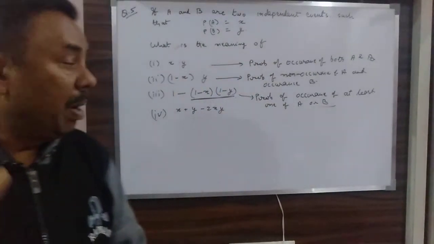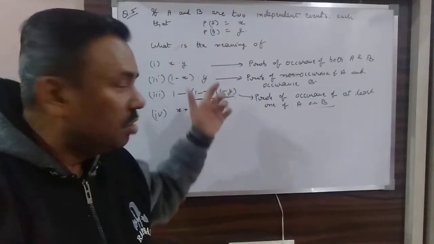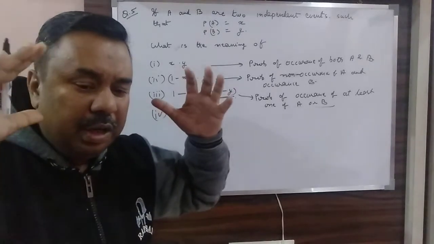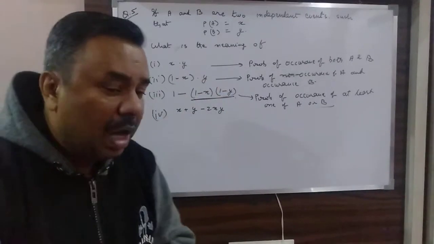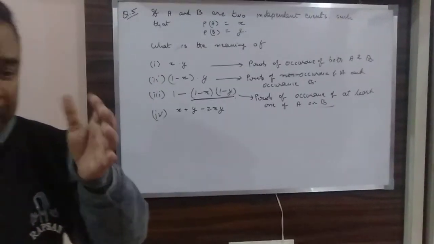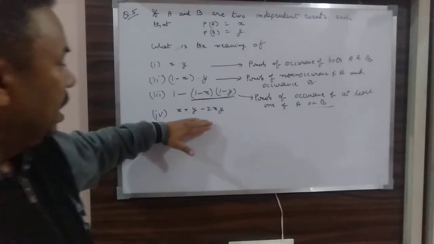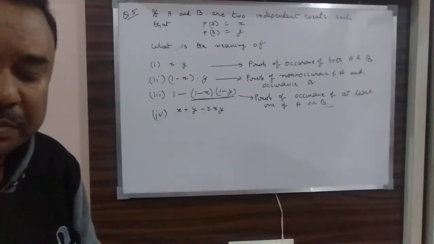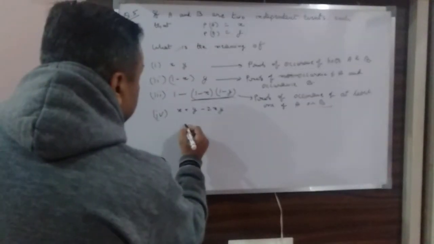This is the probability of occurrence of at least one. This is why I am dealing with this question: it will explain to you how to analyze a question, how to give your thoughts for the question. Now the last question is x plus y minus 2xy. What does this mean? Just change it.